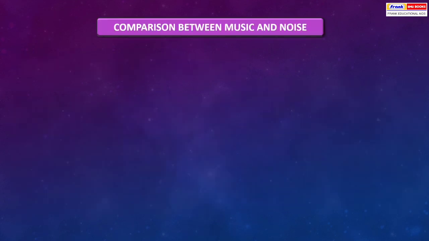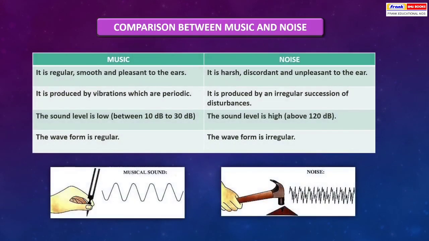Comparison between music and noise. Music: it is regular, smooth and pleasant to the ears. Noise: it is harsh, discordant and unpleasant to hear. Music: it is produced by vibrations which are periodic. Noise: it is produced by an irregular succession of disturbances. Music: the sound level is low, between 10 decibels and 30 decibels. Noise: the sound level is high, between or above 120 decibels. Music: the waveform is regular. Noise: the waveform is irregular.